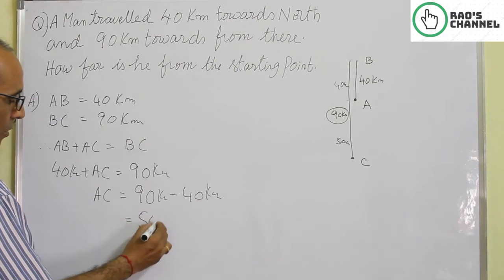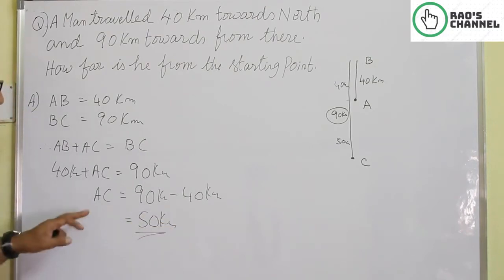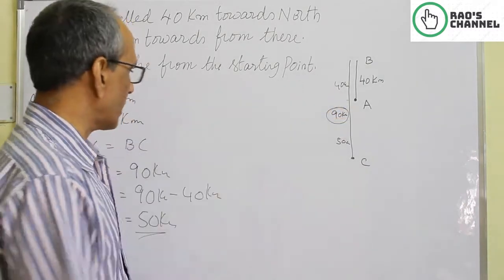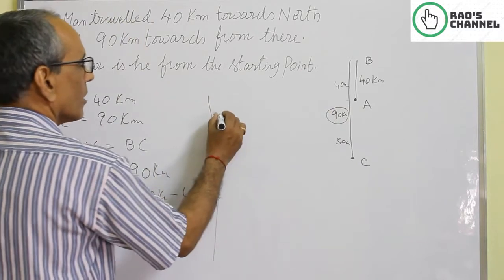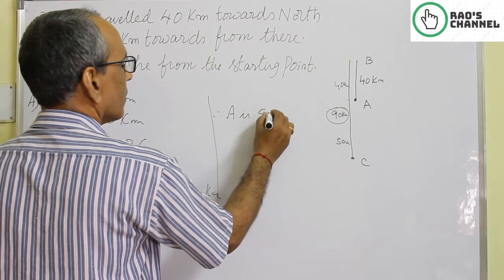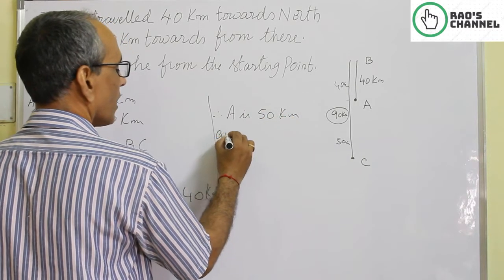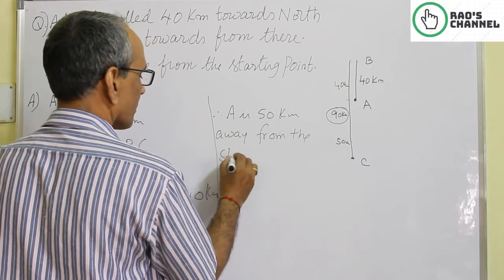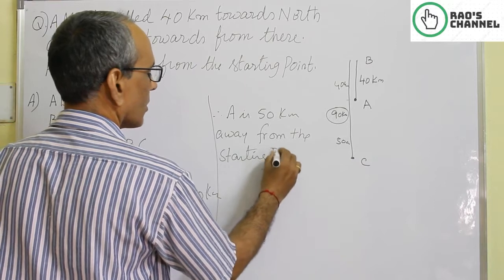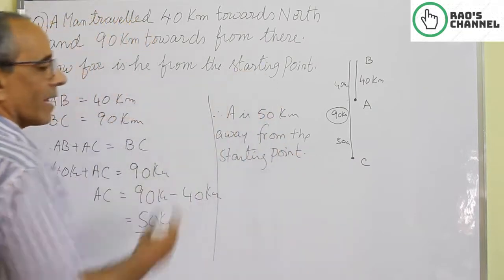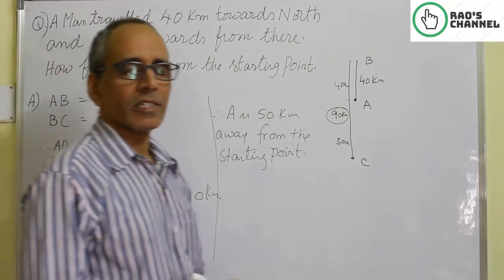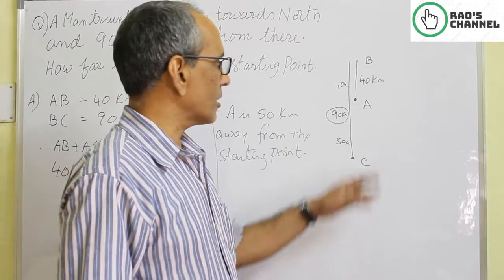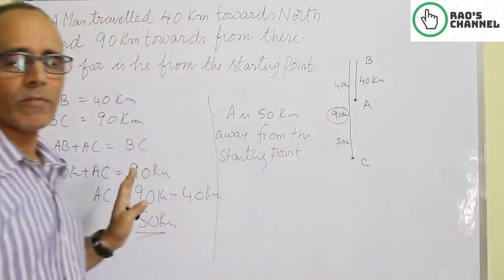That is equal to 50 kilometers. So AC is the distance, the position of the person from the beginning point. That is the end statement. Therefore, he is 50 kilometers away from the starting point. Okay, don't carry the word north, south, east, west, any direction in your answer. Just give a specified letter or the starting point, ending point, and end up in a simplified way.